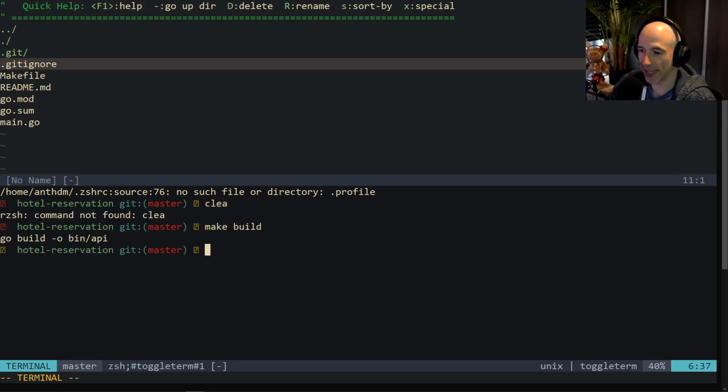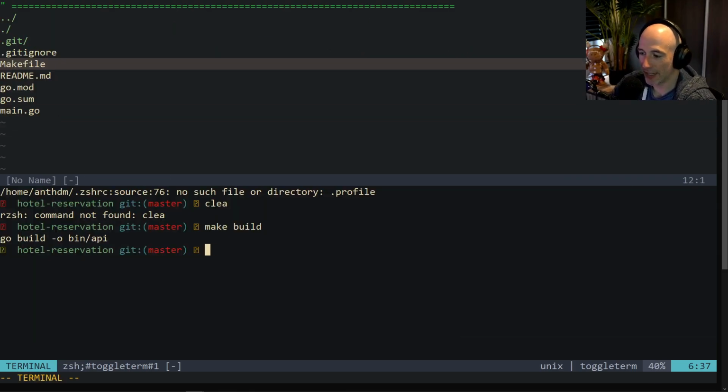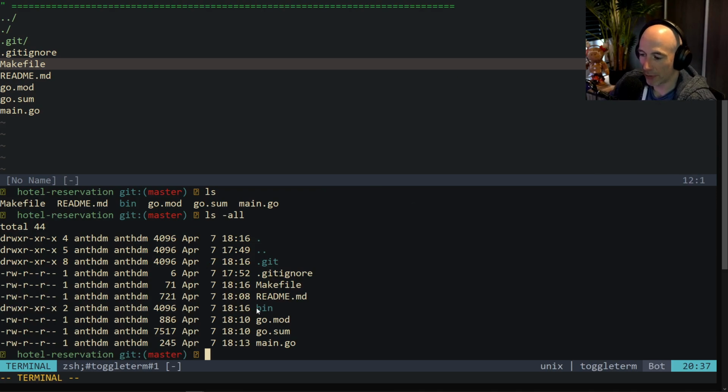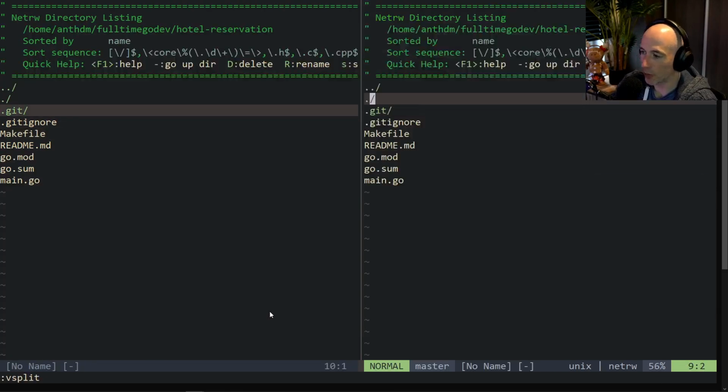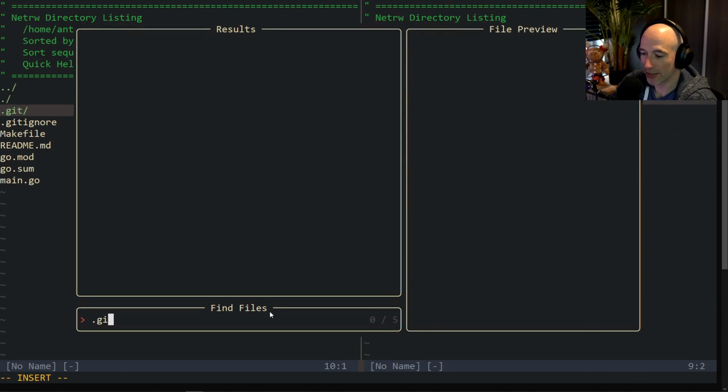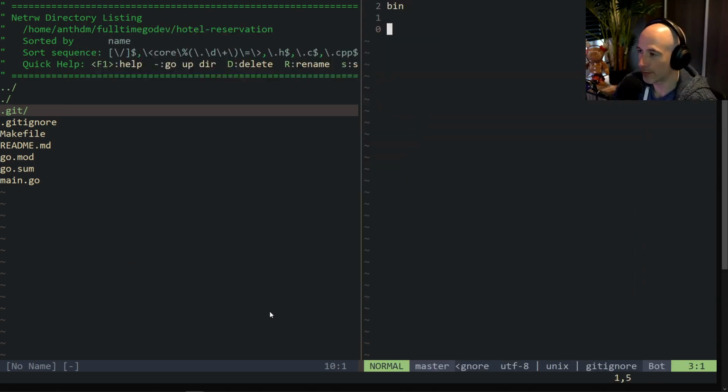So it's building this thing, and what should happen here is if I do an ls all, you could see that we have a bin folder, right? The good stuff is that I also have a .gitignore here. It's not opening it because you see we have a bin in the gitignore, so we don't actually upload our binary to GitHub. That would be savage, right?